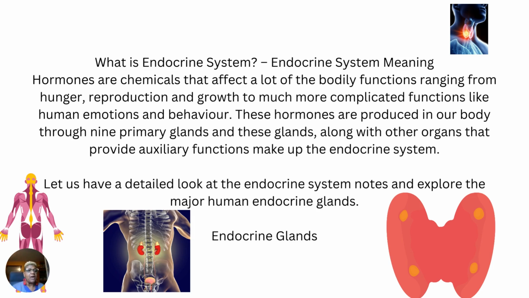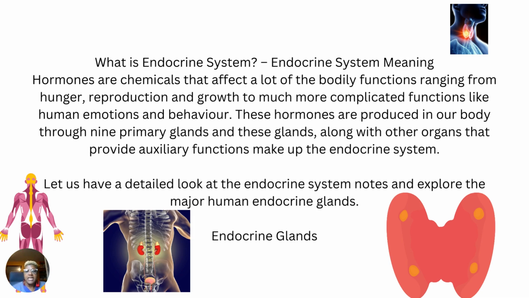These hormones are produced in our body through 9 primary glands, and these glands, along with other organs that provide auxiliary functions, make up the endocrine system. So I have a few diagrams here so that you can take a look at what's going on. Let's have a detailed look at the endocrine system and explore the major human endocrine glands. Look at this, it's 4. These are your parathyroid glands. If you look in your textbook, chapter 22, it tells you about the parathyroid glands. So make sure when you're looking at these diagrams, you're reading the information.